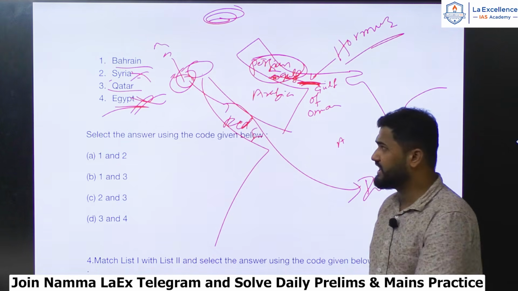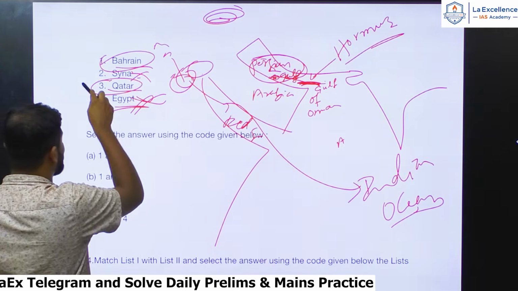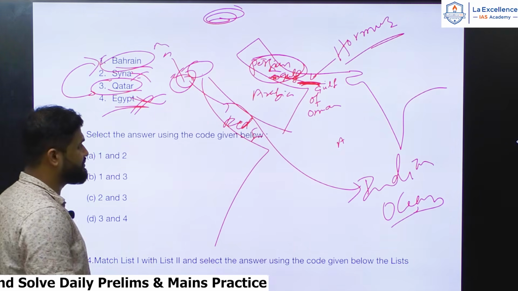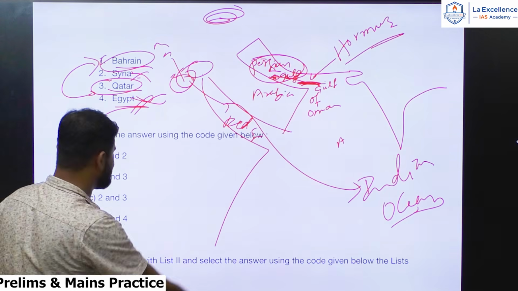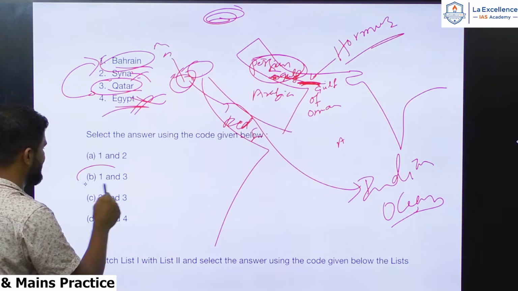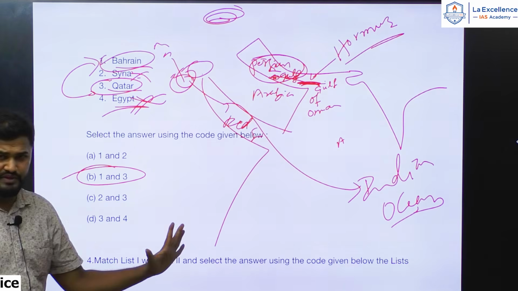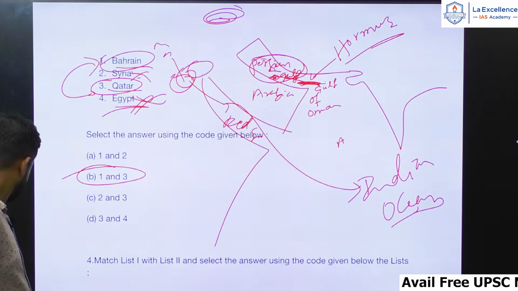Only two countries here, Bahrain and Qatar, so 1 and 3. Hence the answer must be B. Hopefully this was a very simple, expected question, and hope all of you have done it right.